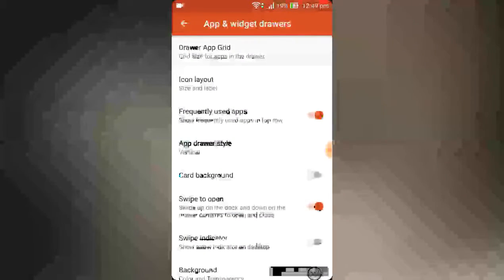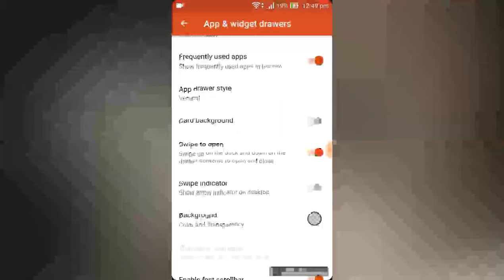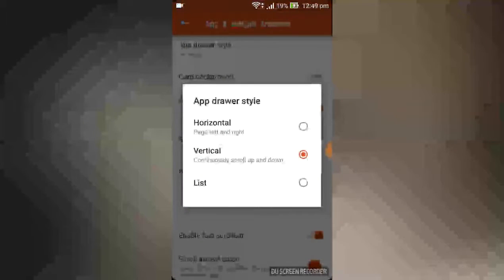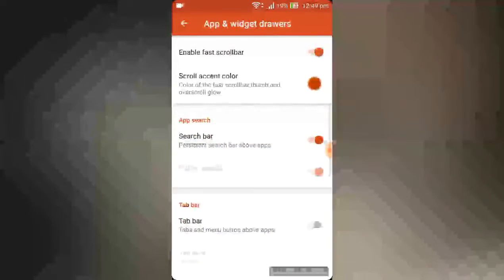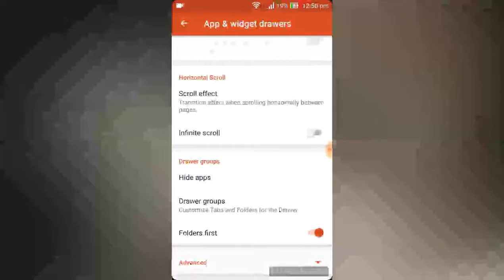Apps and widget drawers. Grid should be 4x4. Swipe to open. Don't enable the swipe indicator. App drawer style vertical. Enable fast scroller. Scroll accent color. Search bar, and whatever you want.